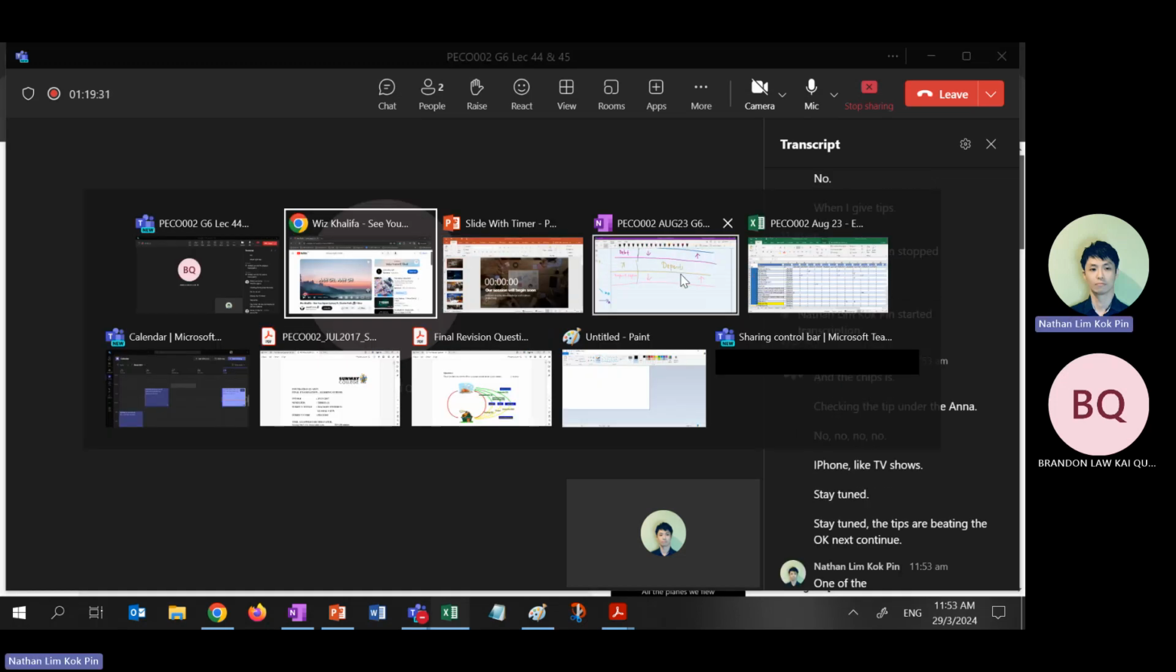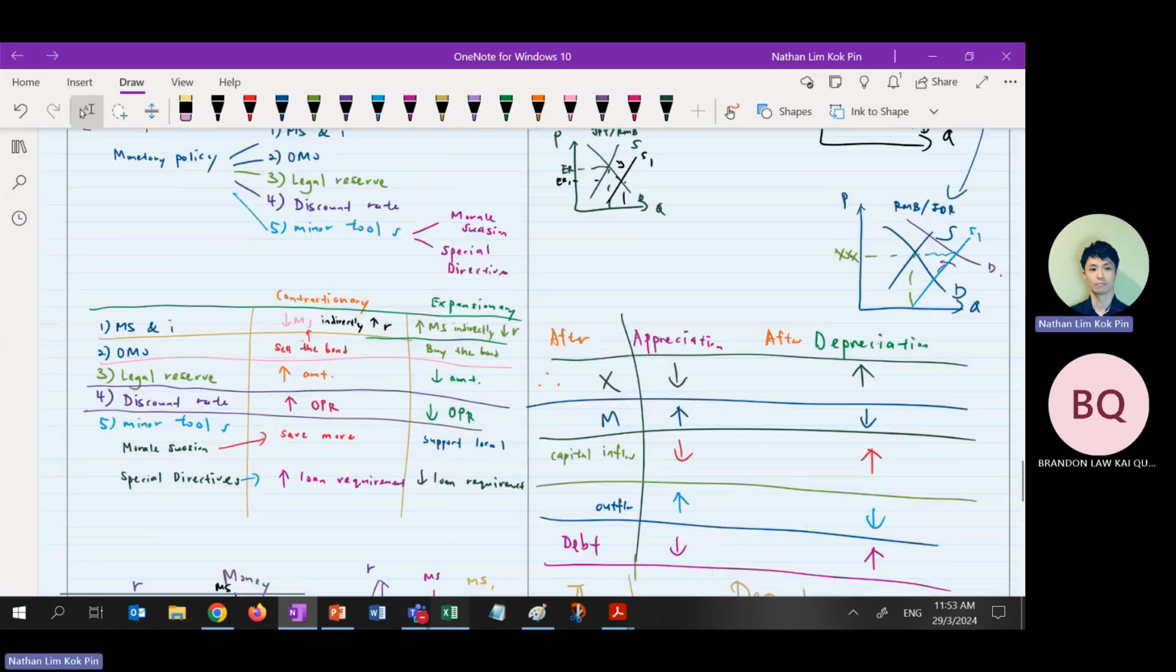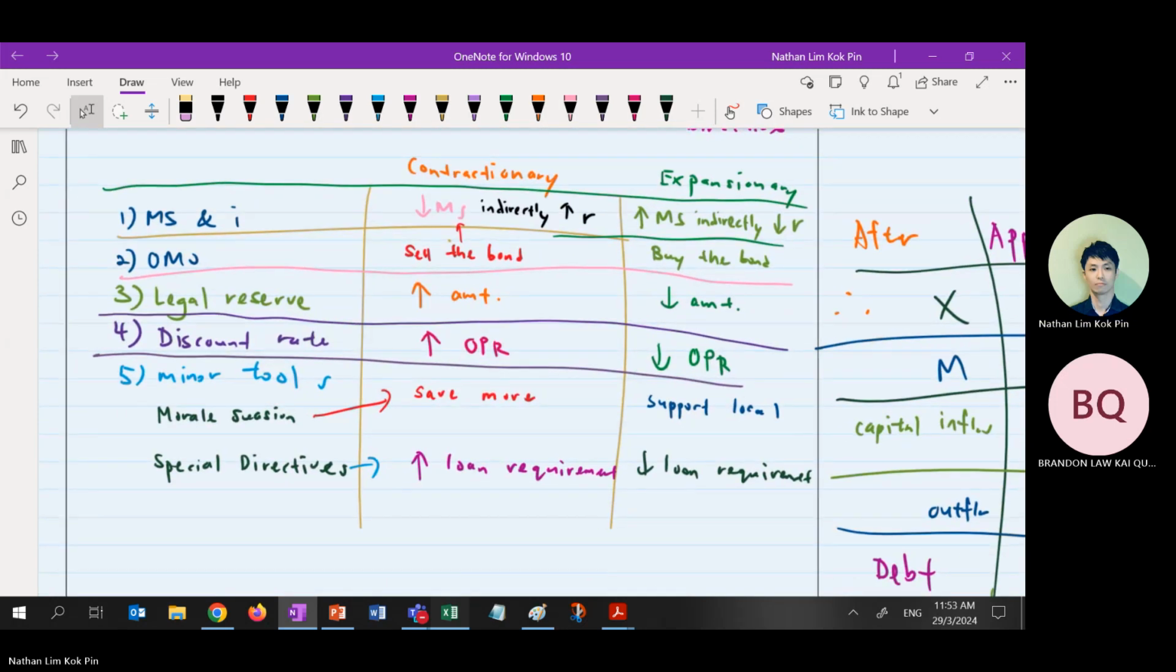One of the questions that may come out is for chapter 5. Let me wear back my mask first. Very important. You must beware of "except for money supply and interest rate." Except for. You must beware.